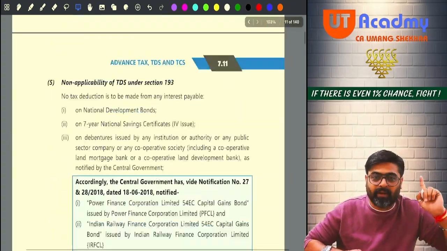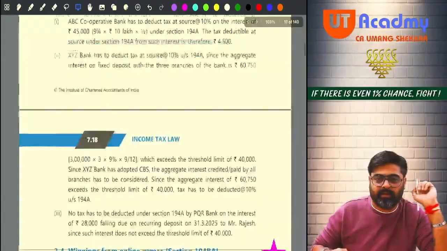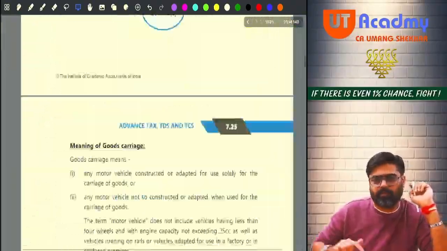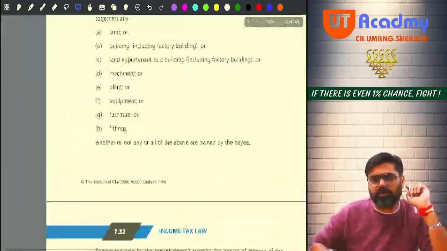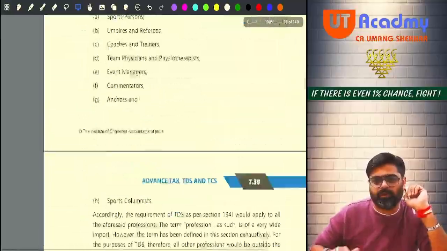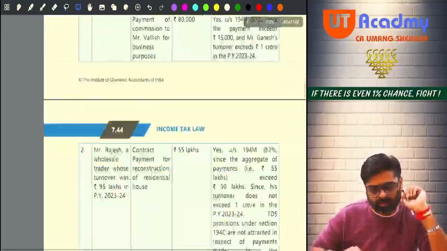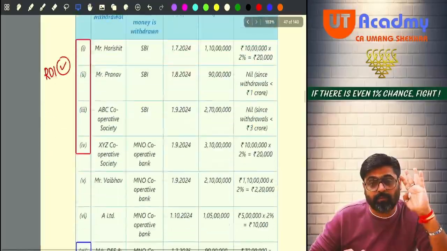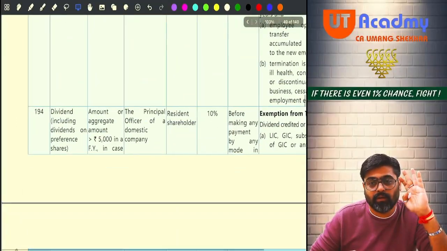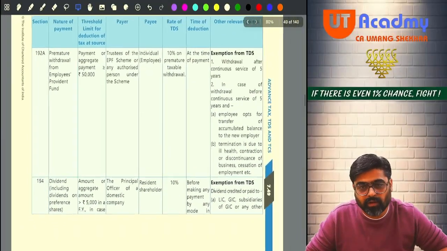So there is one table given behind. Okay. See, just see how many things are there. Just look at it. The chapter keeps on going, keeps on going. How many pages? 140 pages are there. Okay. Now, can you see this part?